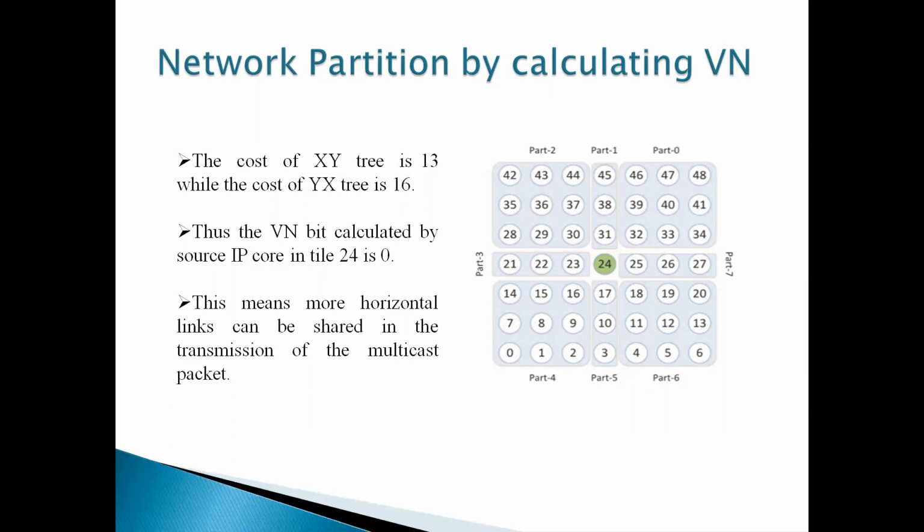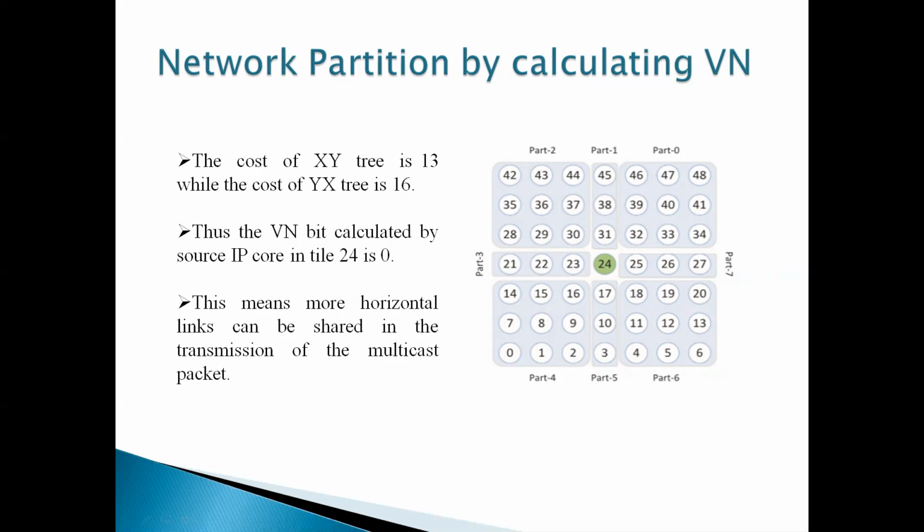We calculate the cost of the XY tree and YX tree by how many interconnects are connected from the source node to the destination node. Those are nothing but the cost, like how many links will be available. If you see, the cost of the XY tree is 13 and the cost of the YX tree is 16. If the cost of the XY tree is less than the cost of the YX tree, then the virtual network VN bit is stored in the head flit and transferred to the neighboring router, which processes the information. So if the cost of the XY tree is less than the cost of the YX tree, then the VN bit is represented as 0.